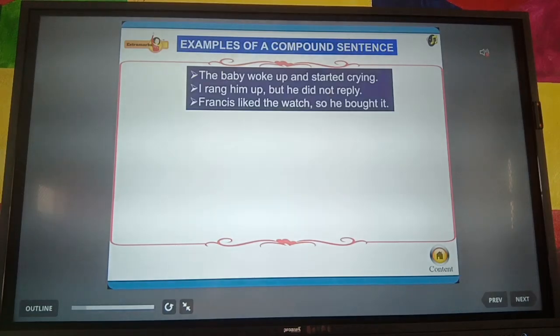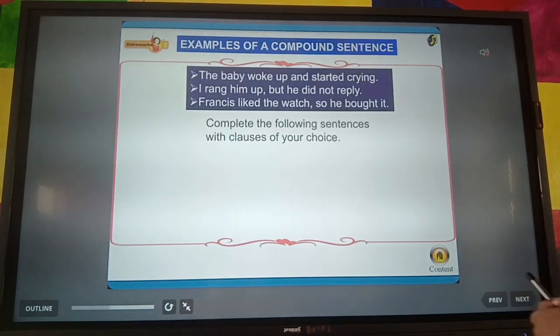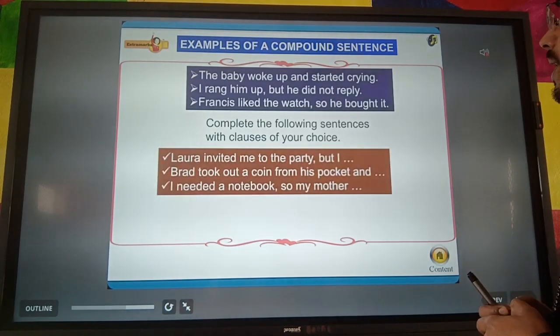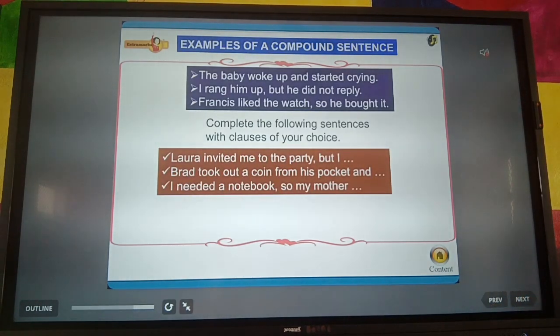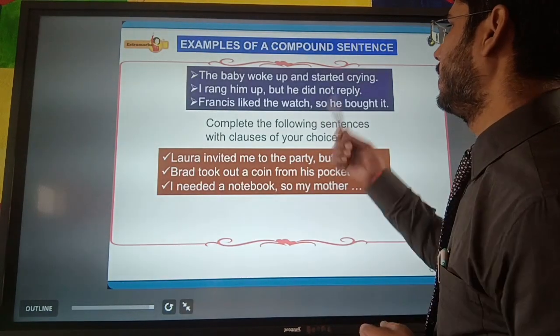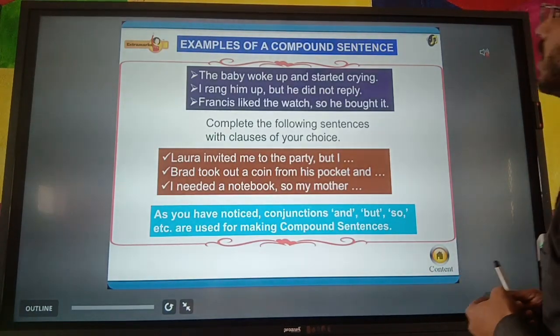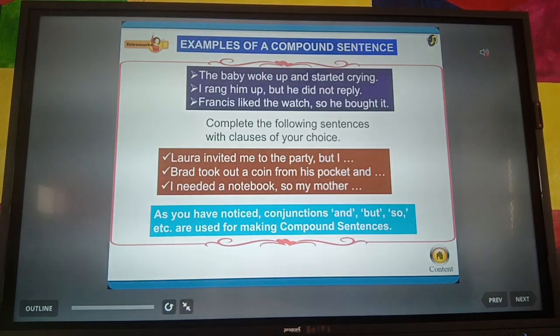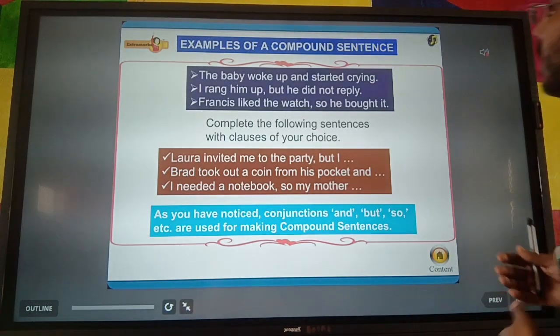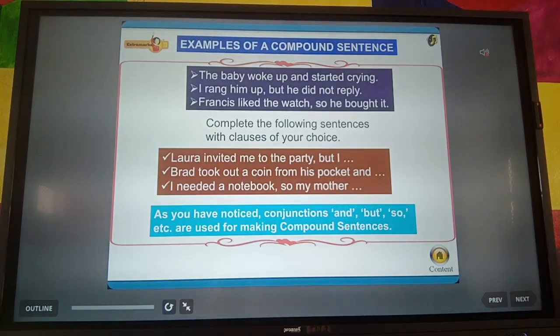Let us see the example of another compound sentence. The baby woke up and started crying. I rang him up, but he did not reply. Francis liked the watch, so he bought it. So in these three sentences we can see, the baby woke up is one part. This will be one clause. Another clause will be started crying, and it has been joined with the conjunction and. So it will be a compound sentence. Now let's see next.